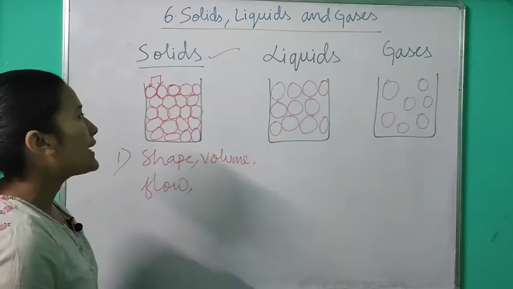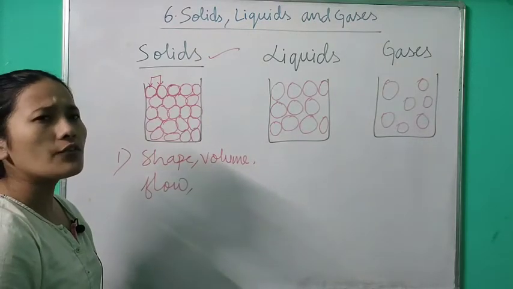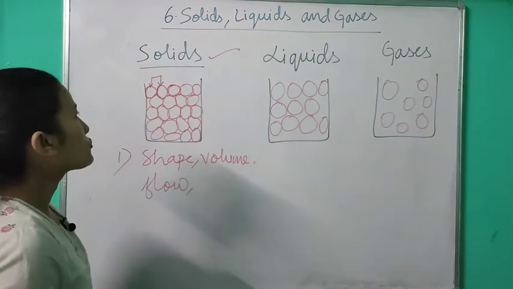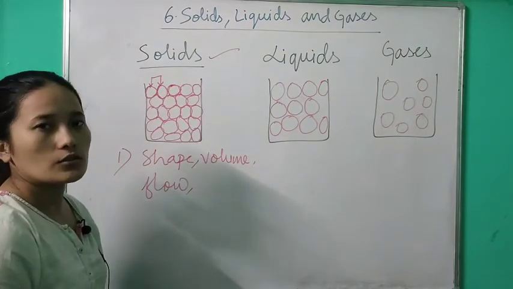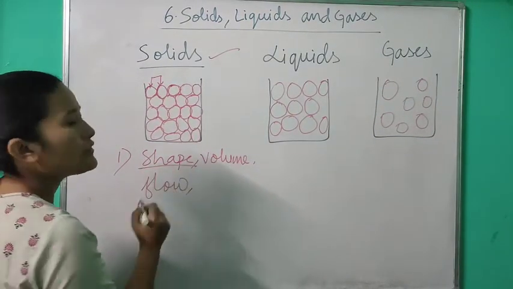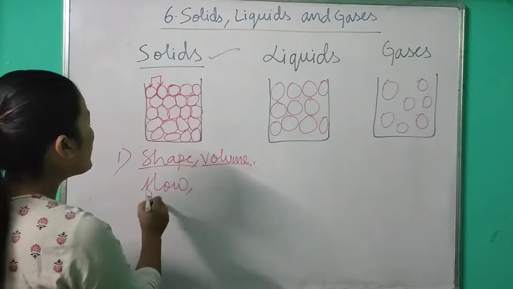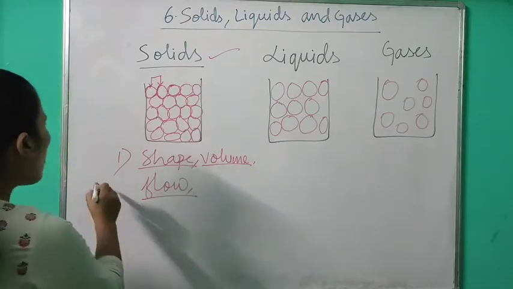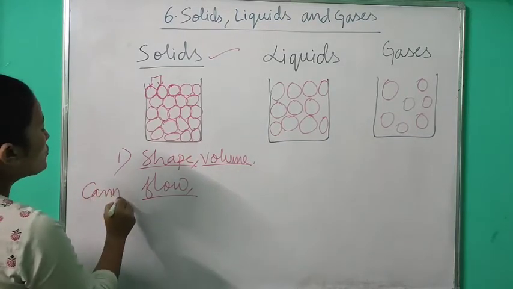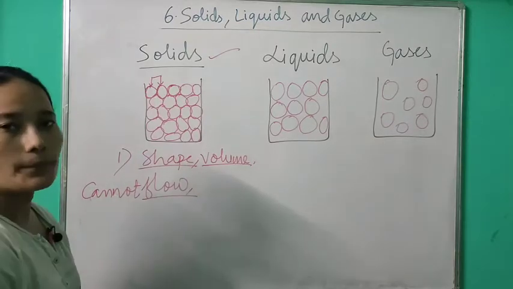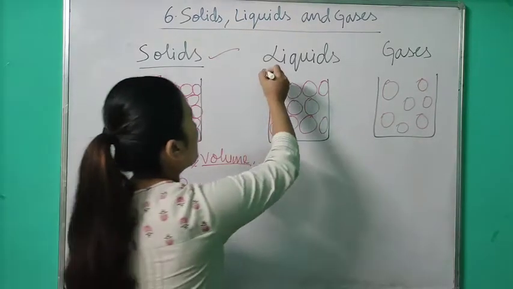There is no space or very little space in between the atoms. That's why they have definite shape, volume and they cannot flow.